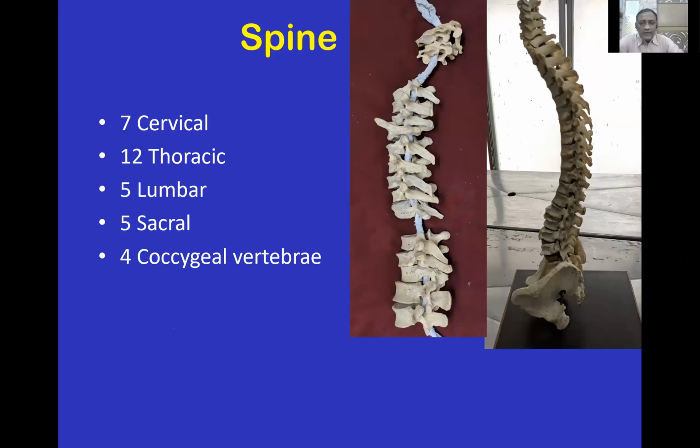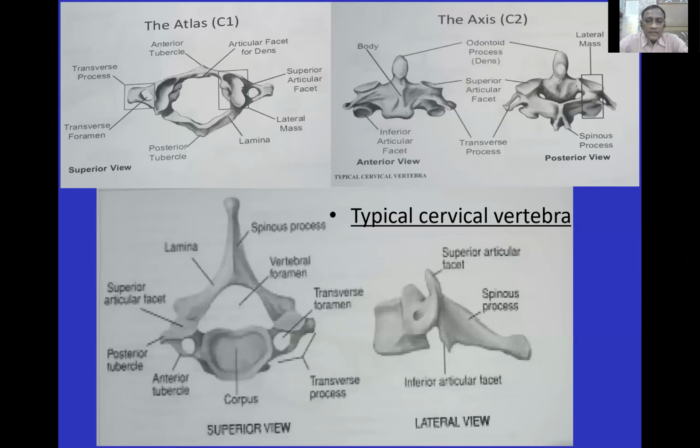Now spine, we know that there are 33 vertebrae: 7 in the cervical, 12 in the thoracic, 5 in the lumbar, 5 in the sacral, and 4 coccygeal vertebrae. Cervical vertebrae, C1: you can see there's an anterior arch, posterior arch, there is no body, and there's a foramen in the transverse process.